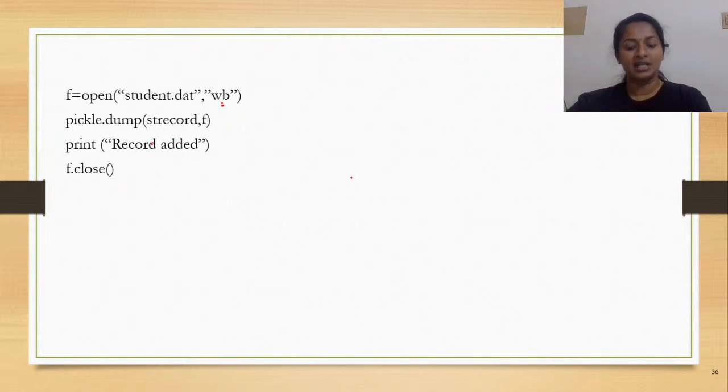Once this is done, I have written a print message to show that the record is added, and after that, the file gets closed. So whatever record that you are reading through the keyboard would be written on the file.